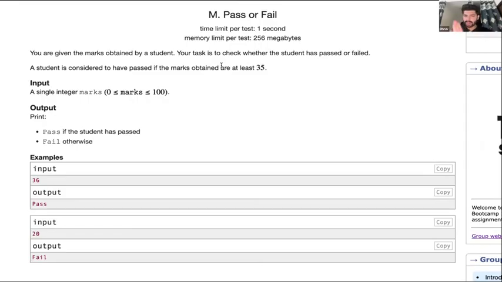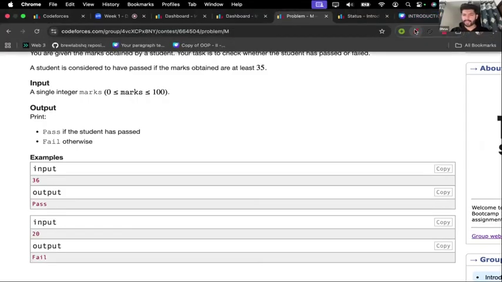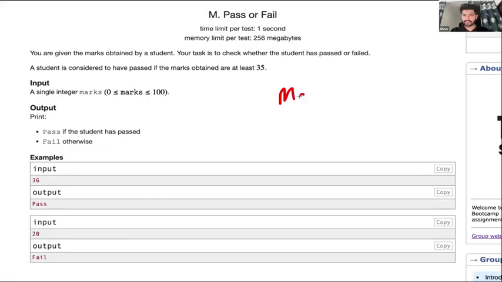So it says marks are at least 35. How do we write this in code? So marks should be greater than 35, or it should be greater than or equal to 35. What do you guys think? Will equal to come here? Yes, equal to will come here. Why? Because it says at least 35. At least means 35 is also valid.